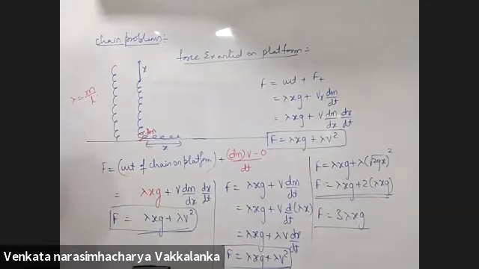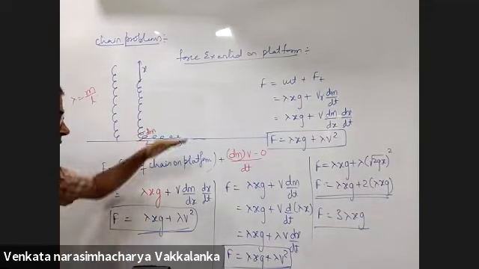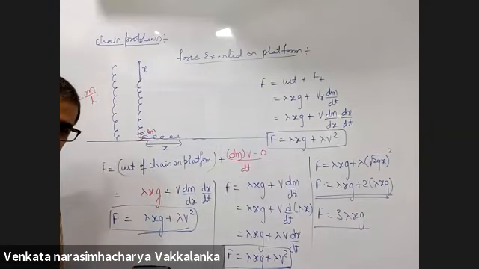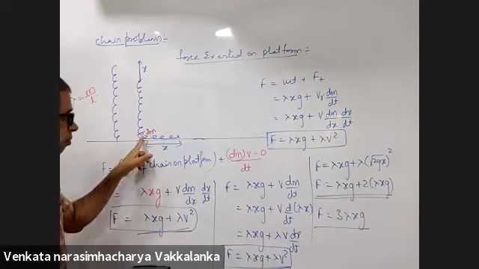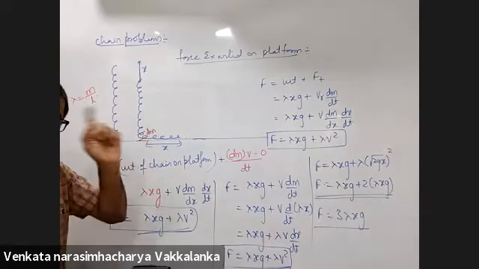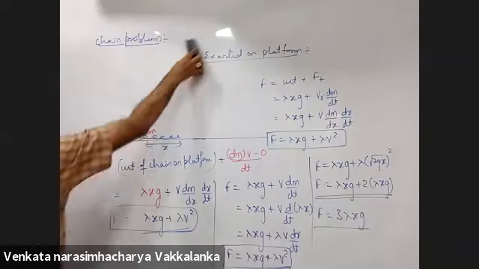Here, interestingly, relative velocity was nothing but the velocity of the chain because the platform was at rest. What if the platform is also moving?